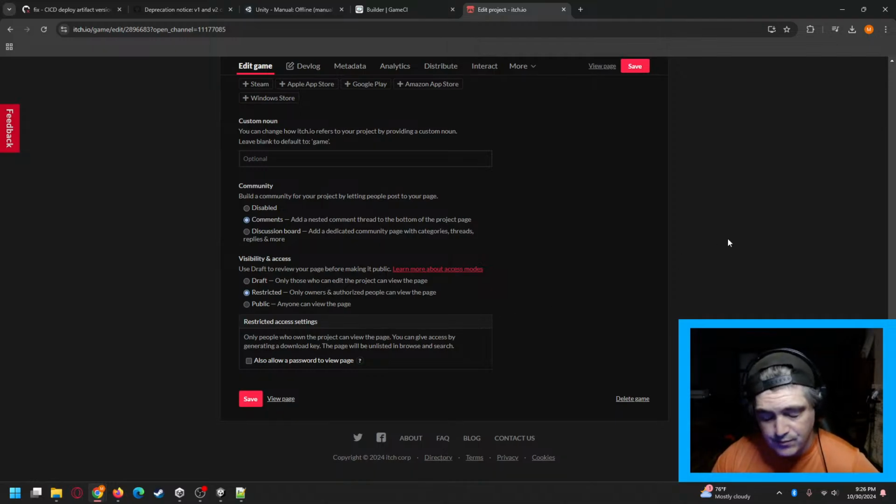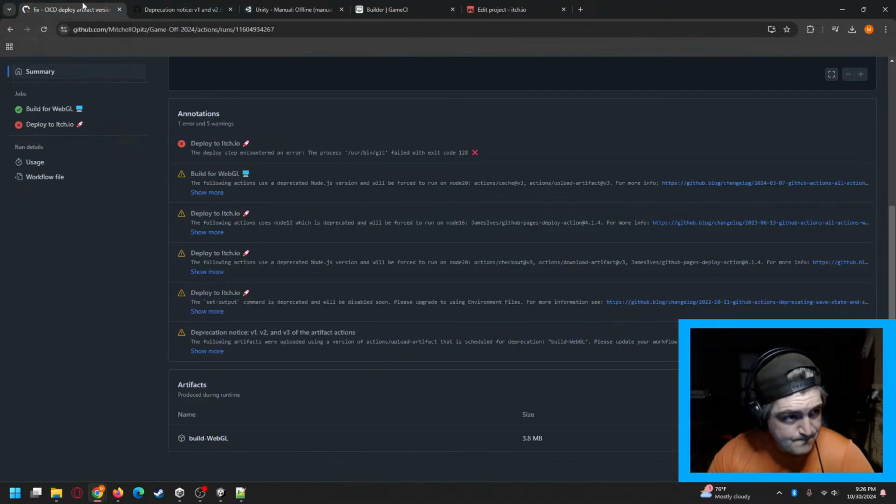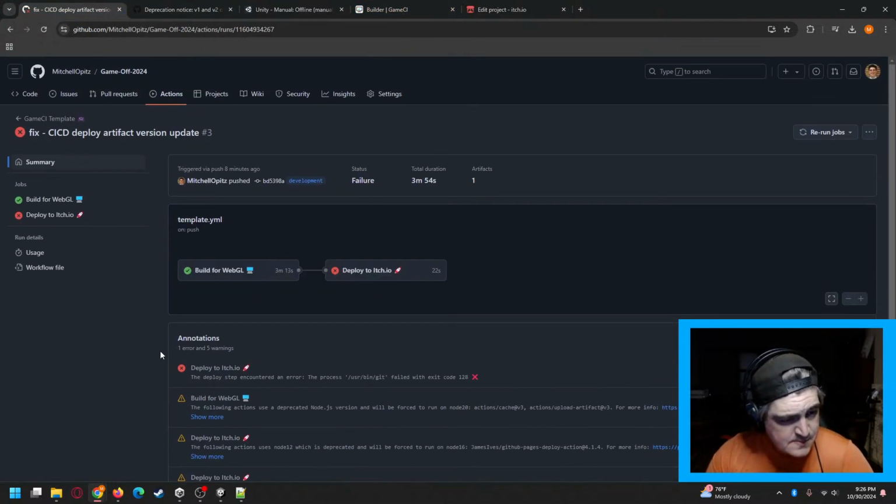So it's really, really helpful to do this. And I usually try to have it done before every single game jam or whenever I start a new project. Get it set up once at the very beginning. Makes it super easy to do this in the future. I think that's about all I can really do at the moment.